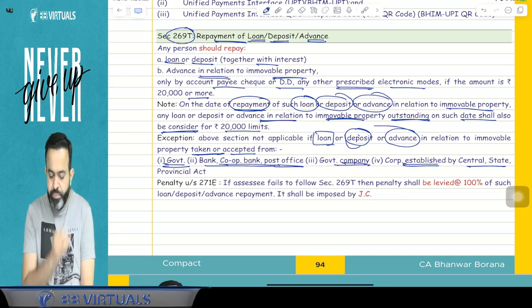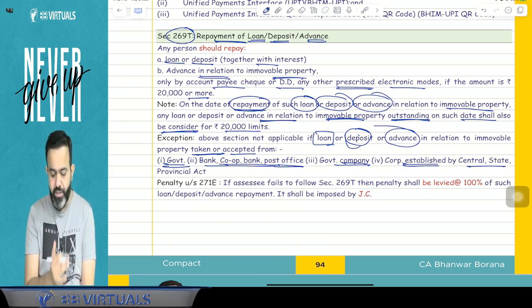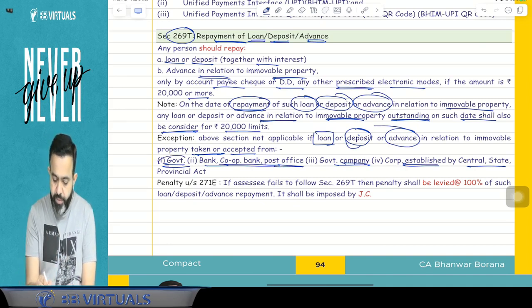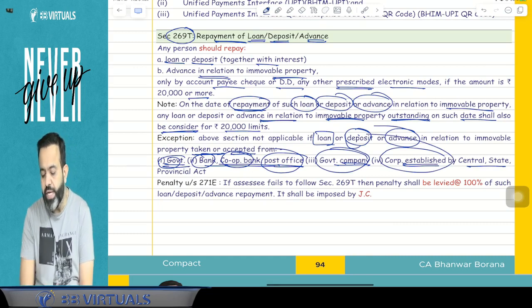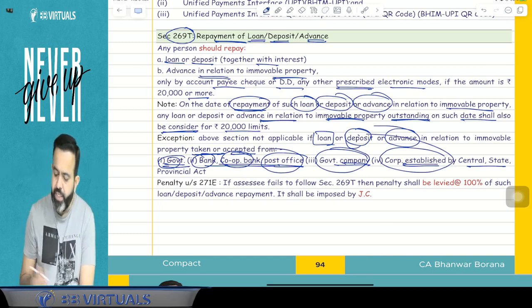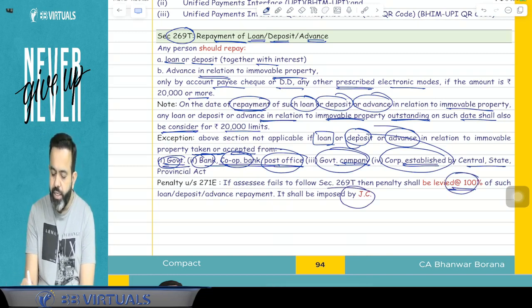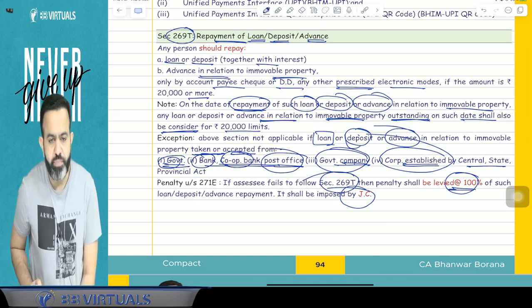So in simple words, the above section is not applicable if you have taken the loan, deposit or advance and now you are repaying to the government or bank, cooperative bank, post office or government company or corporation established by the central, state or provincial act. Otherwise the penalty will be 100%, and this penalty will be imposed only by the Joint Commissioner.